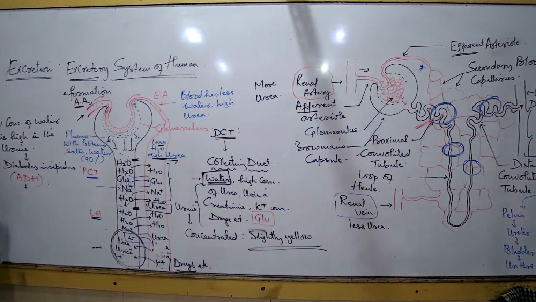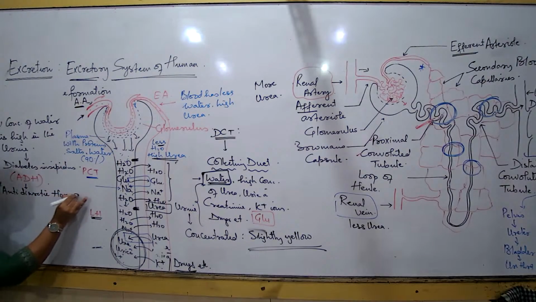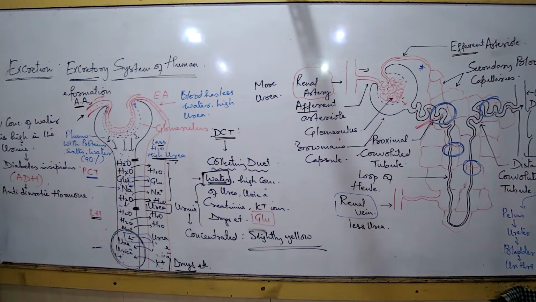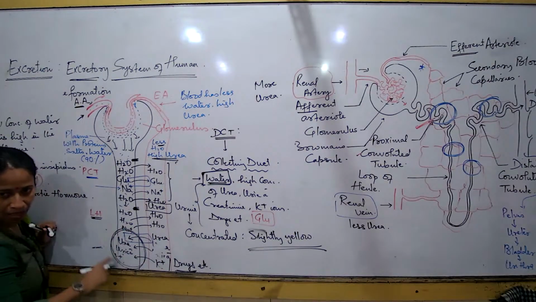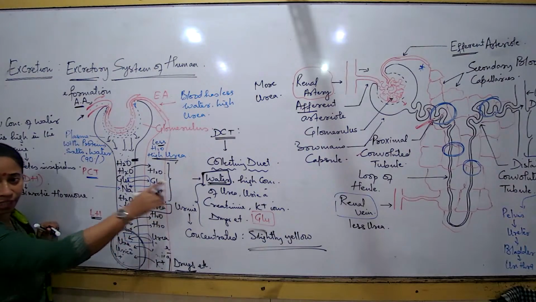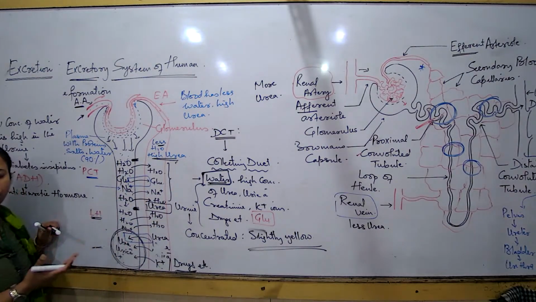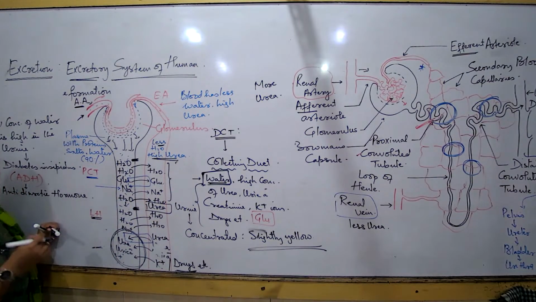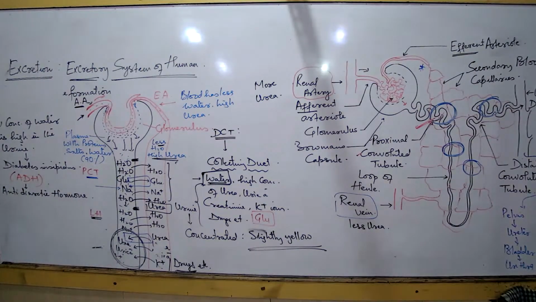What does this ADH stand for? ADH stands for antidiuretic hormone. Right now, I'm not talking about the source and the functions. You're going to study that later. As of now, you'll have to remember, if we come across a person where the water content in the urine should be less, but it is more, the urine is too dilute, the frequency of urination is too much, then what is that condition known as?